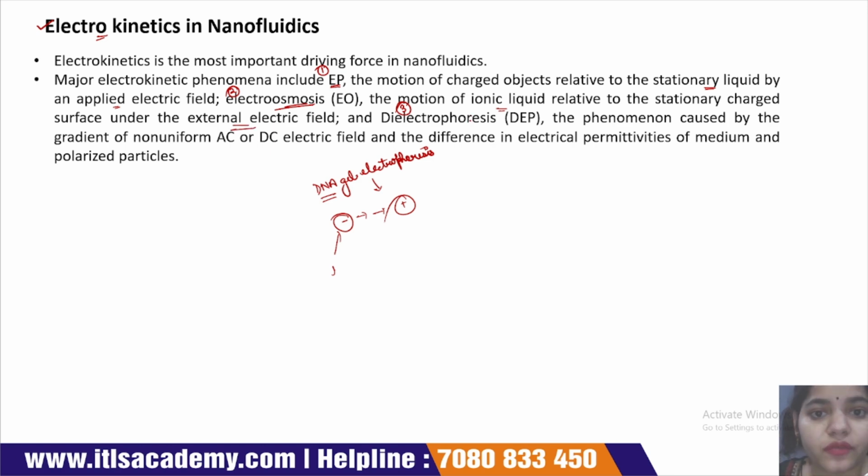Next is the dielectrophoresis. What is the dielectrophoresis phenomenon? This phenomenon is caused by the gradient of a non-uniform AC or DC electric field and the difference in electrical permittivities of the medium and the polarized particle. These are the three main electrokinetic phenomena.